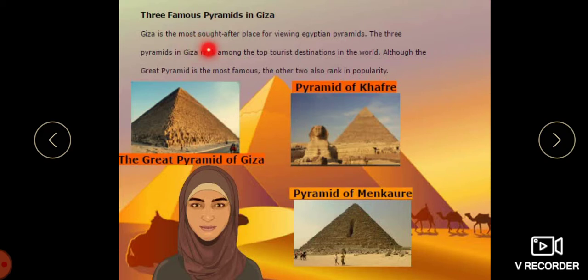Giza is the most sought after place for viewing the Egyptian pyramids. The three pyramids in Giza rank among the top tourist destinations in the world, children. Although the Great Pyramid is the most famous, the other two rank high in popularity. They are the Great Pyramid of Giza, the Pyramid of Khafre, and the Pyramid of Menkaure.